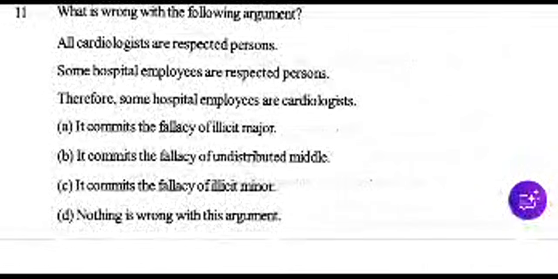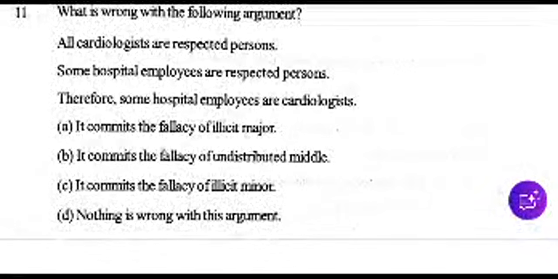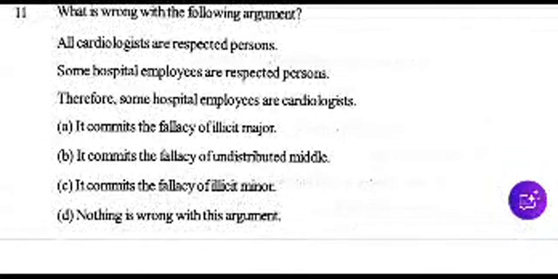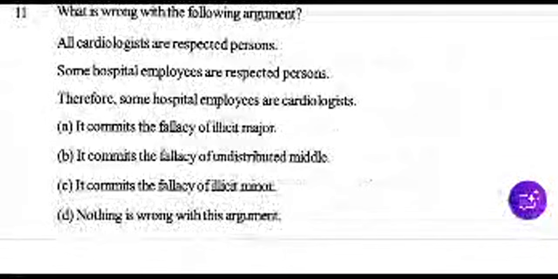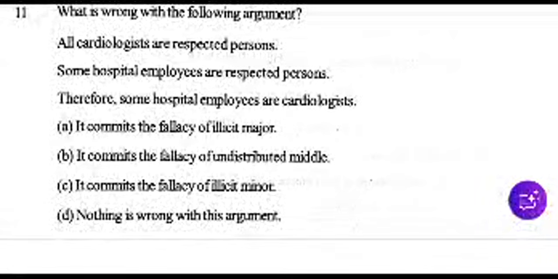Read this question mindfully. Four options are here. It commits the fallacy of illicit major. It commits the fallacy of undistributed middle. It commits the fallacy of illicit minor. Nothing is wrong with the argument. Yes, the answer is B. It commits the fallacy of undistributed middle.